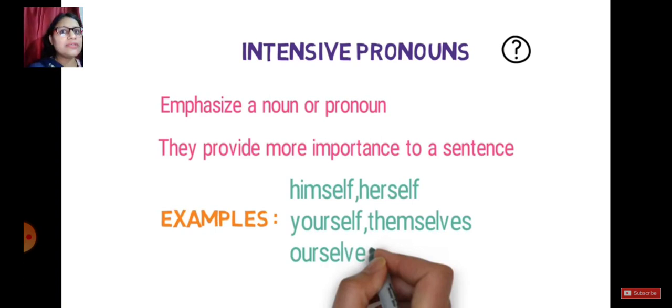Now only one thing comes to your mind, because when you study reflexive pronouns, these words, himself, herself, will also come. But I'll give you the logic. What is the difference over there? First, just talk about emphatic pronouns. Emphatic means to give more emphasis to a noun or a pronoun.